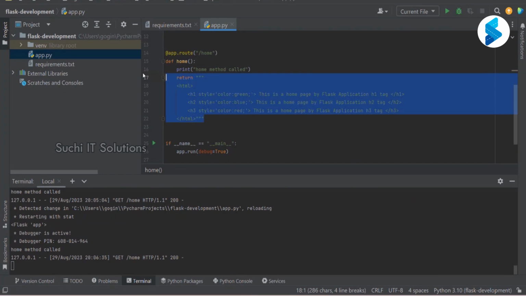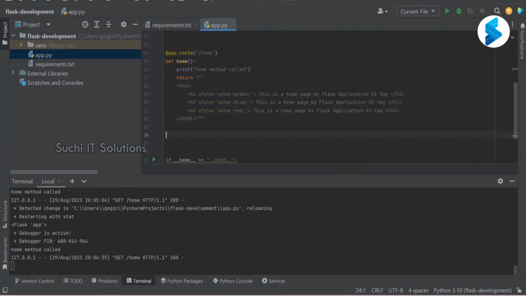I'm going to add one more route, and here I'm going to say slash user, and this is a dynamic username. I'm going to pass this value here, this angle braces username, in the browser. Whatever is passed, this is a dynamic parameter in the path. This is called a path variable.